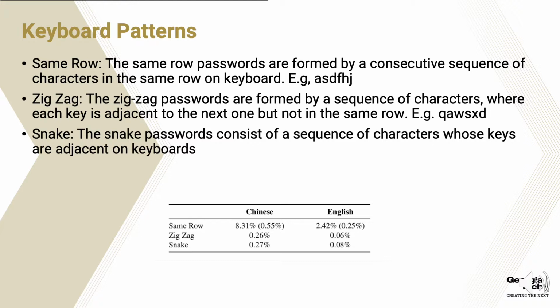If you only use the same row, it will probably not meet some criteria of the password setting. But we can still see that the keyboard pattern has become very popular among users.